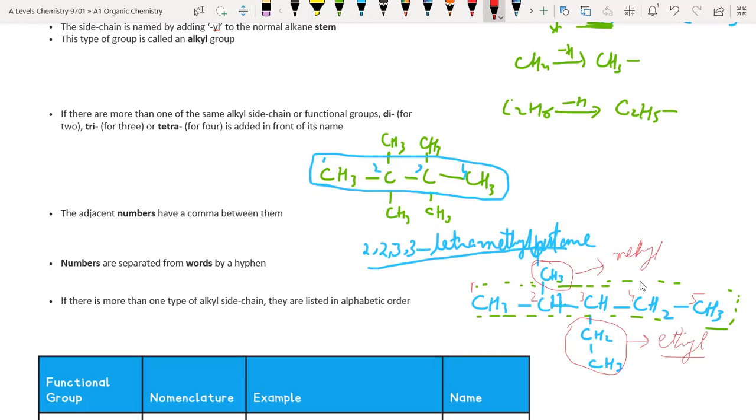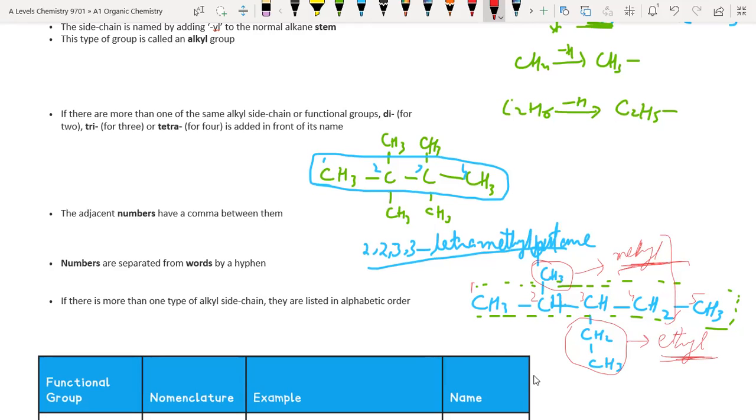Now, what is the question? What will we do? Methyl or ethyl side chains will be arranged on the basis of their alphabetical order. Ethyl is first and methyl is last in this side chain selection.